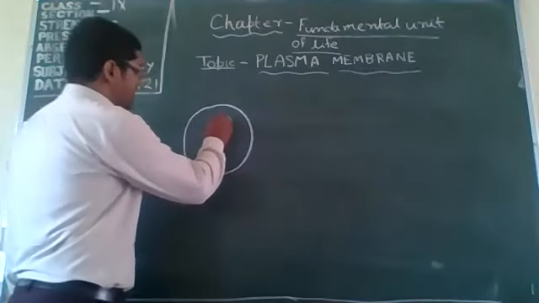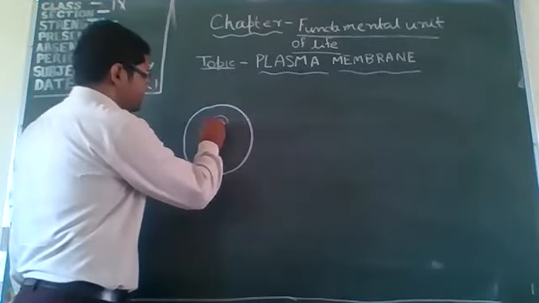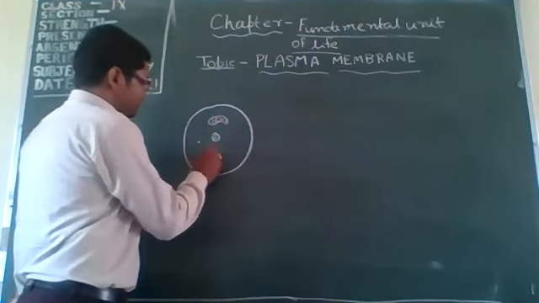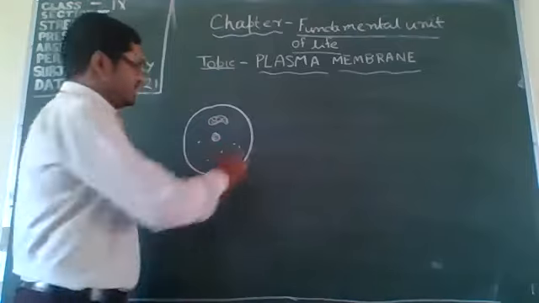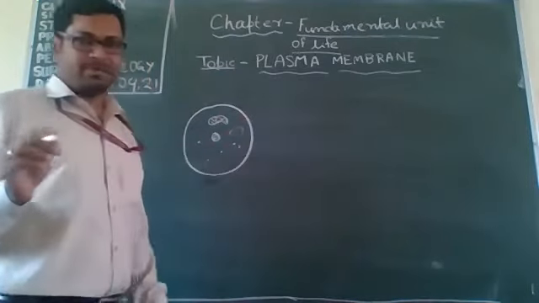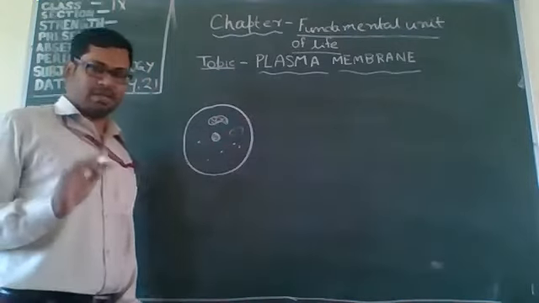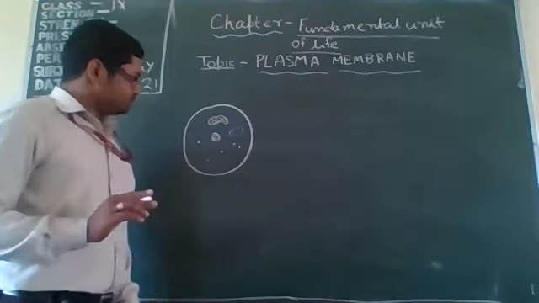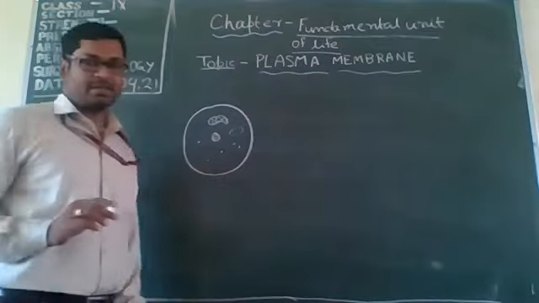That is mitochondria, Golgi body, ribosomes, cell vacuoles, different types of plastids, endoplasmic reticulum. Different types of cell organelles are present inside the cell,